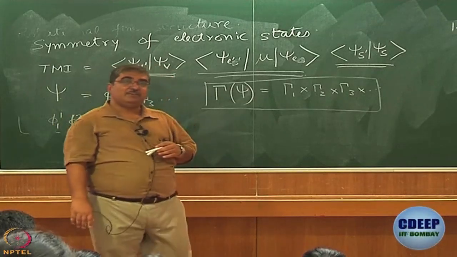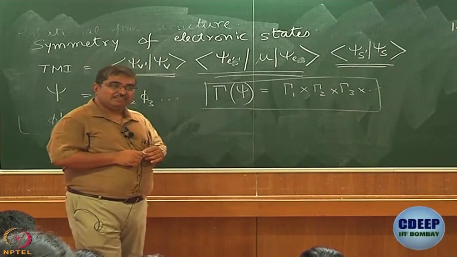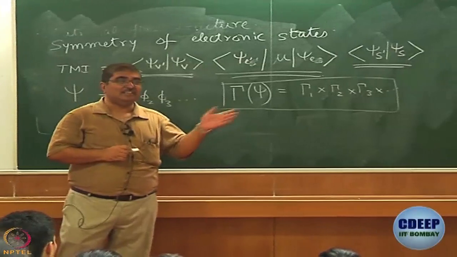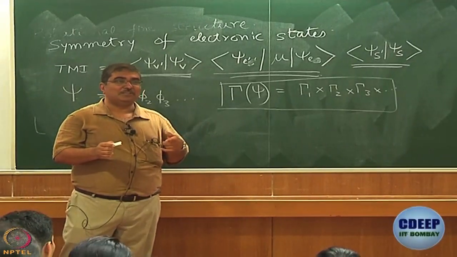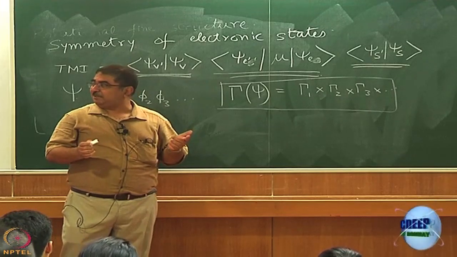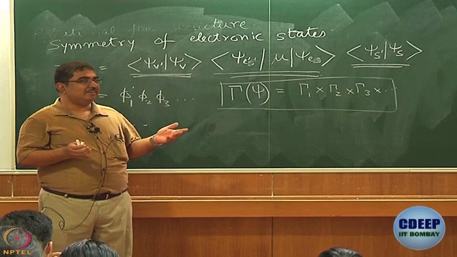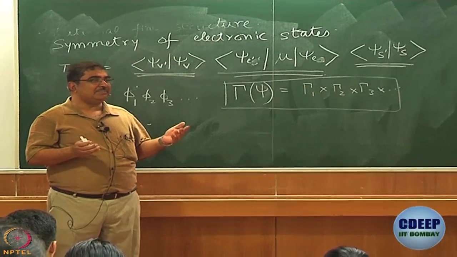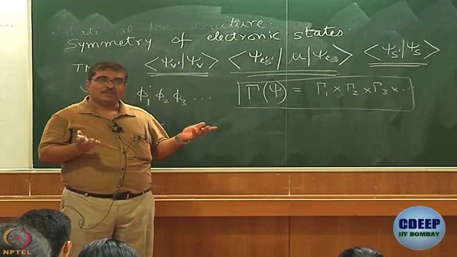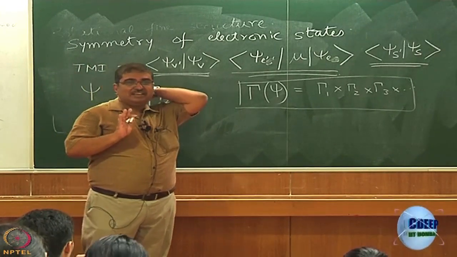For that, we will need to remember a small theorem or working formula that we had derived in the previous classes, and that is in the syllabus for tomorrow's quiz. So, you better be able to say what it is. What happens when I take a direct product of something with itself, some symmetry species with itself? What do we get? We get the totally symmetric representation. Does that ring a bell?